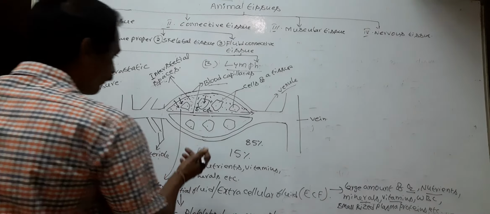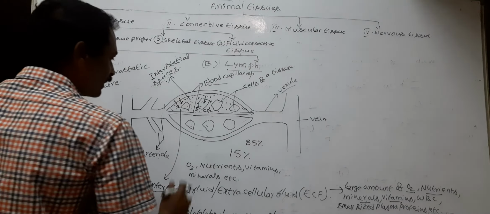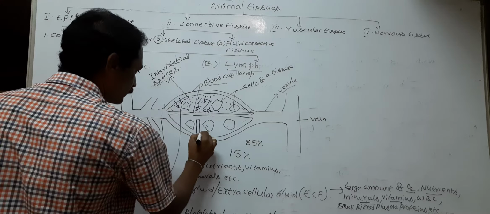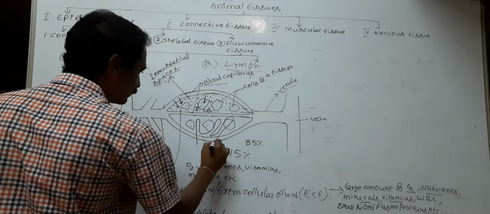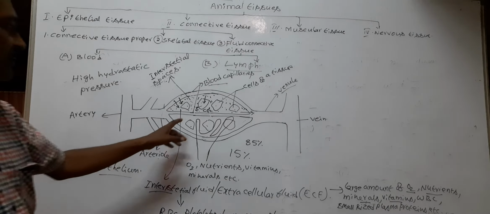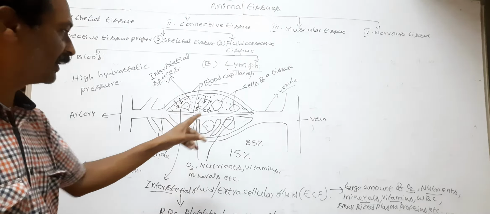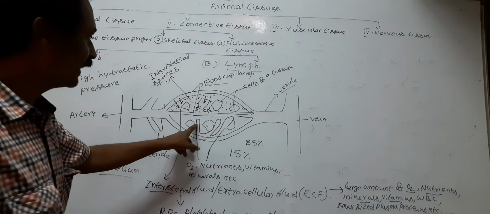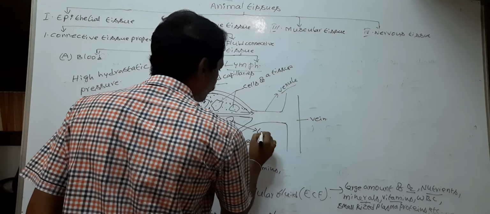Next, between the cells of tissue, small or hair-like blind-ended capillaries are extended in the interstitial spaces between the cells.